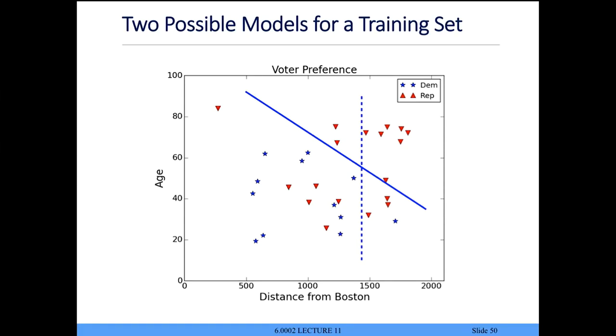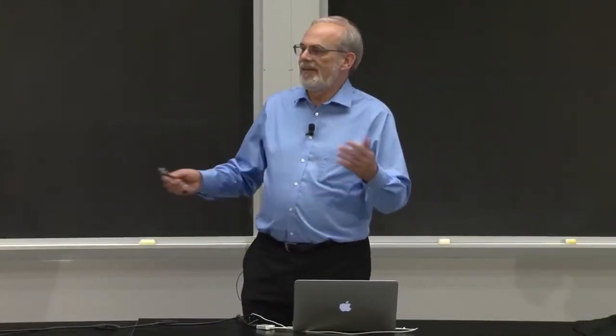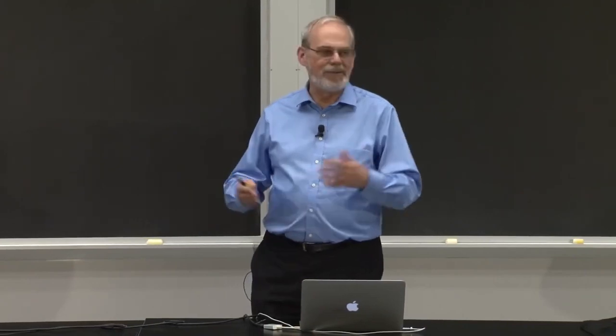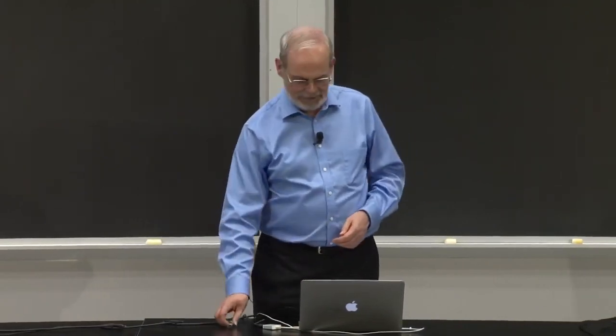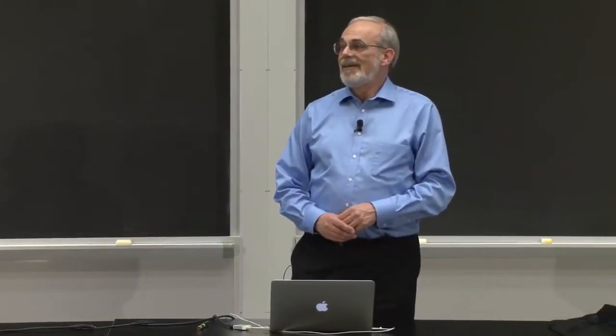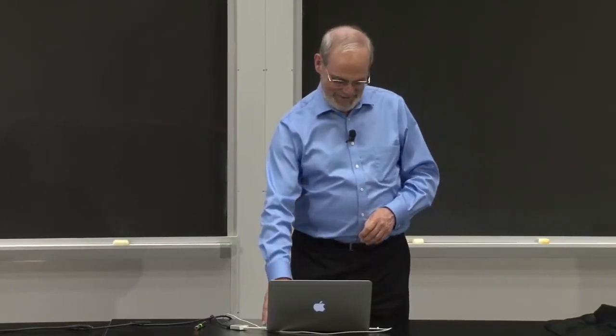Here's another candidate. That dashed line has the property that on the right side, you've got, boy, I don't think this is deliberate, John Wright, but on the right side, you've got almost all Republicans. Seems perfectly appropriate. 1 Democrat, but there's a pretty good separation there. And on the left side, you've got a mix of things, but most of the Democrats are on the left side of that line, right? The fact that left and right correlates with distance from Boston is completely irrelevant here, but it has a nice punch to it. Irrelevant, but not accidental. But not accidental, thank you.